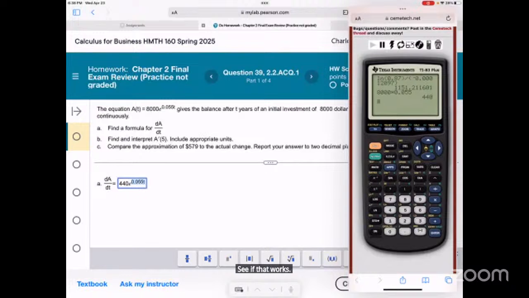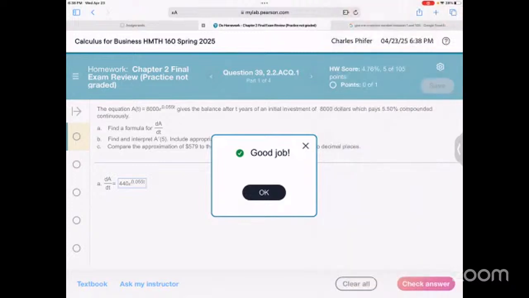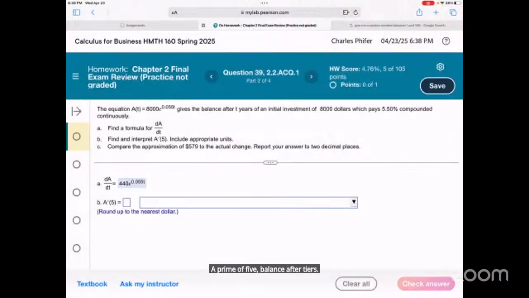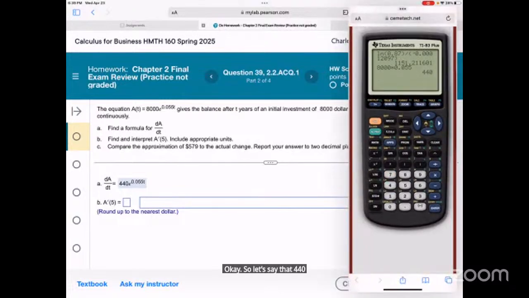Yeah. A prime of 5. Balance after t years. So the rate of change after 5 years. Okay. So let's say that 440 times e to the power of 0.055 times 5.